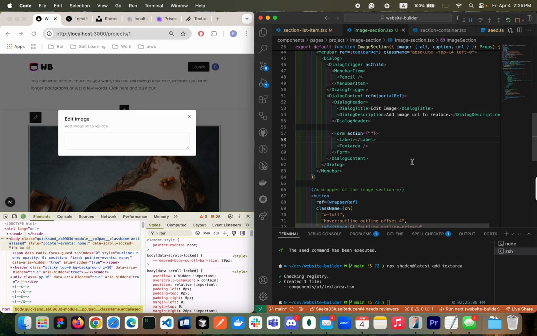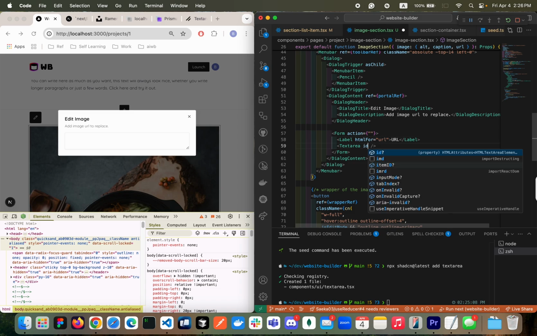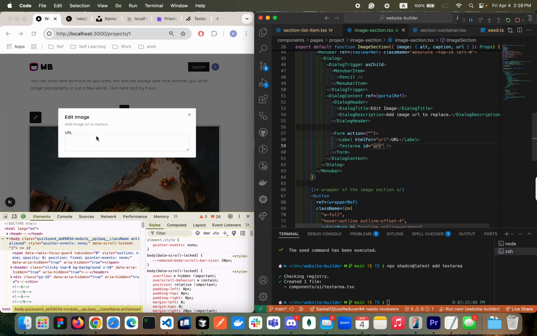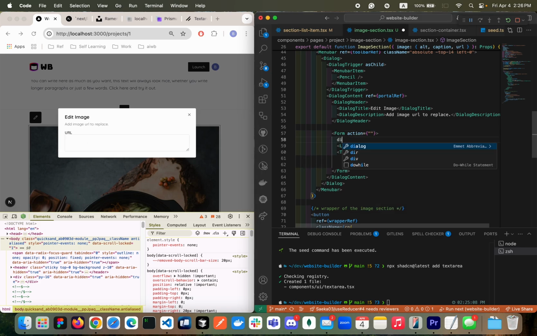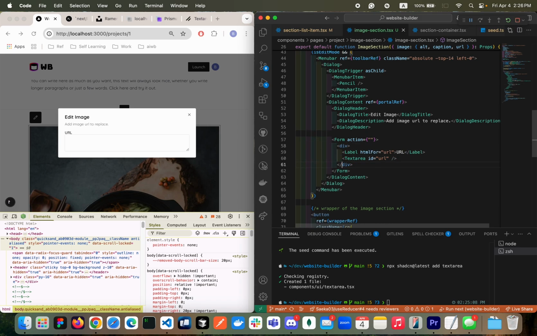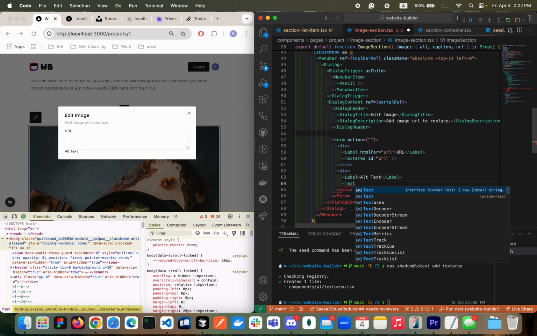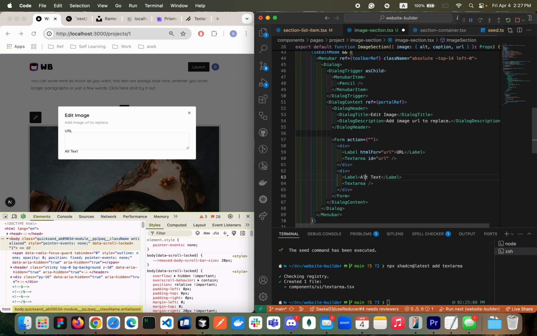I'm gonna have a label that is URL. This one is HTML for URL. Give ID that is URL, so that when I click this label, my text area gets focused. Let's wrap it with a div tag here, because we can give the spacing a little bit better with that. And then another div tag that is having the label, that is the alt text, and then text area. But this one is for alt text. I'm gonna give HTML for the alt, and then ID that is alt.